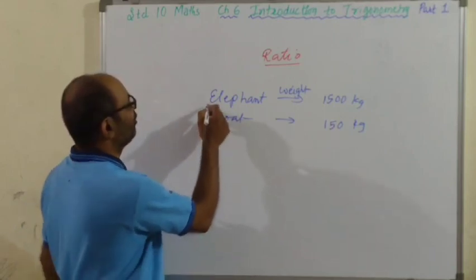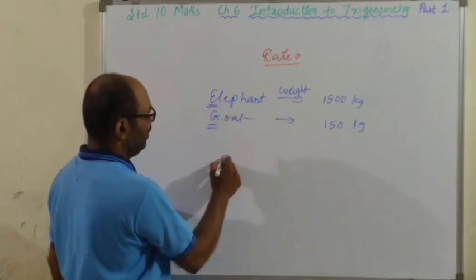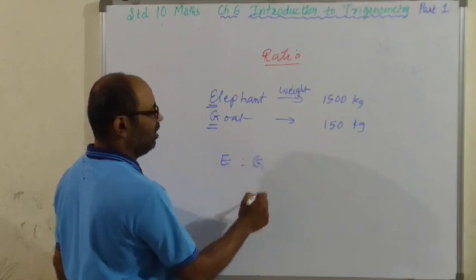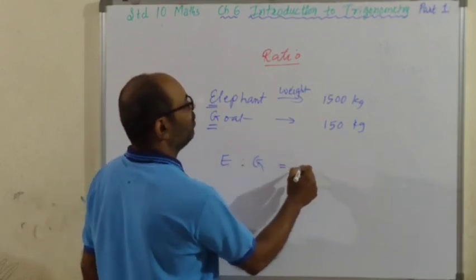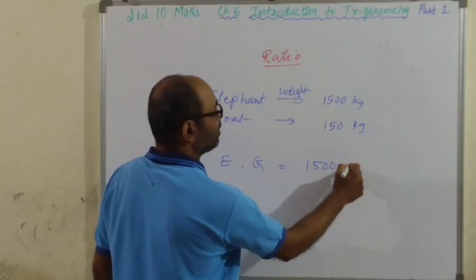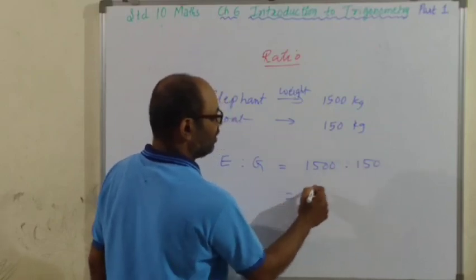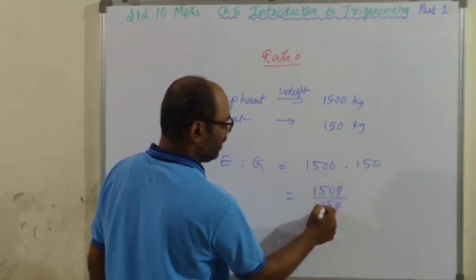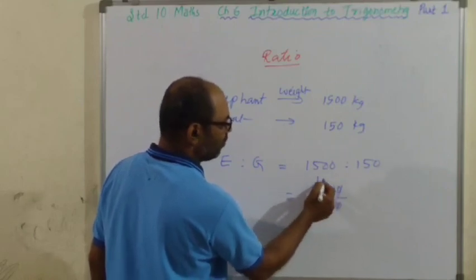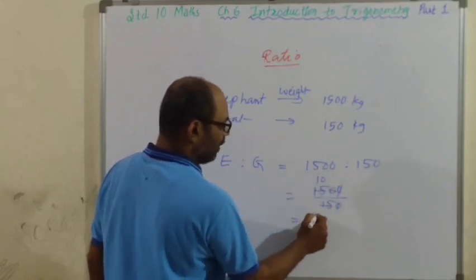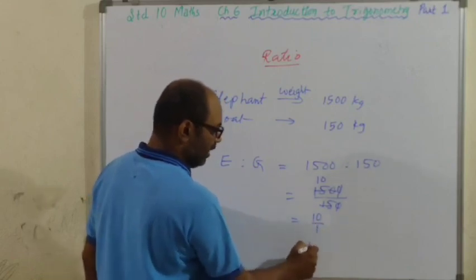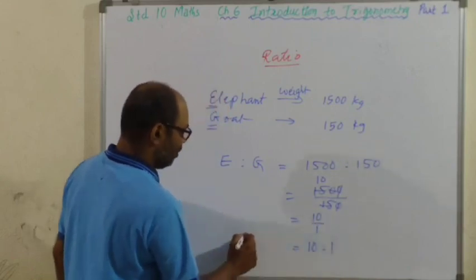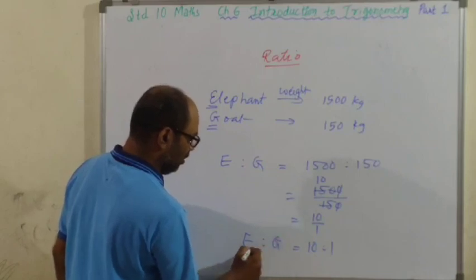So let's find out the ratio. E is to G is equal to 1500 is to 150. This can be reduced. 1500 upon 150. Zero cancels, 15 ones are 15, and this 1, 0. So you got 10 upon 1, that is 10 is to 1. So E is to G.